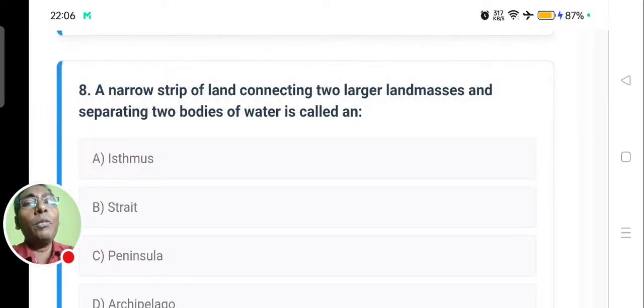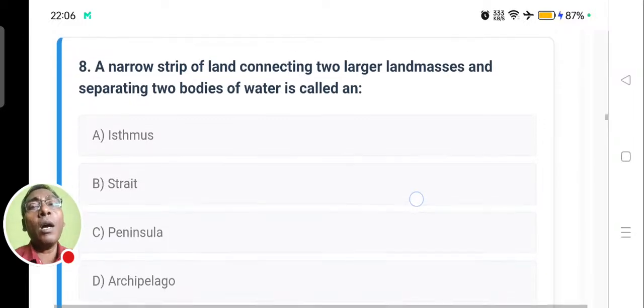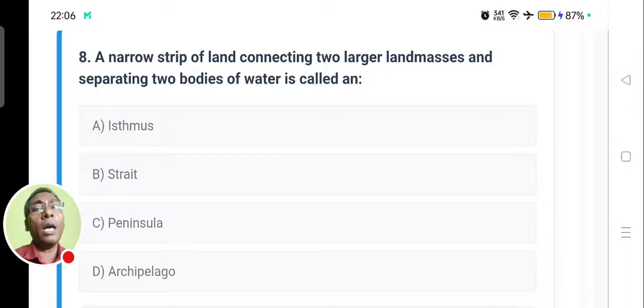Now let us move to the next question quickly. A narrow strip of land connected to larger land masses and separating two bodies of water is called an isthmus, strait, peninsula, or archipelago.